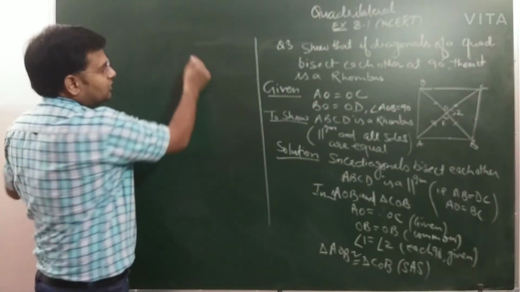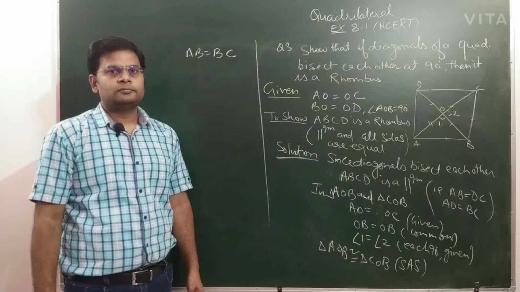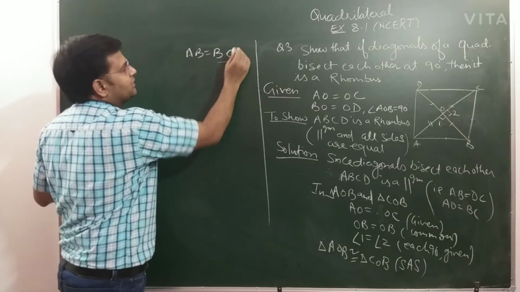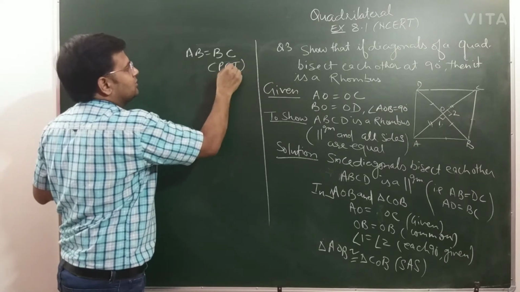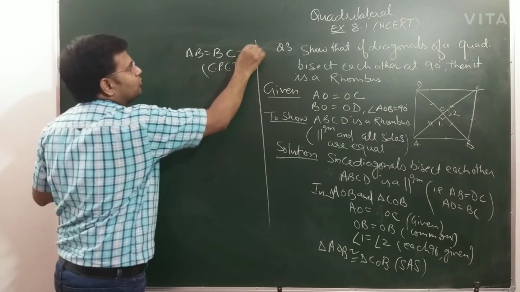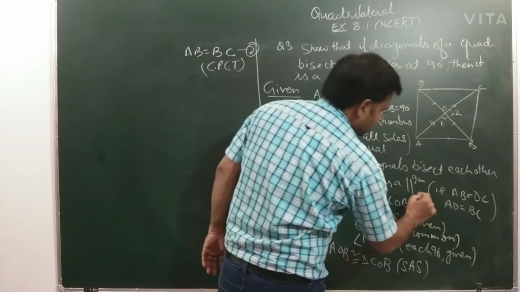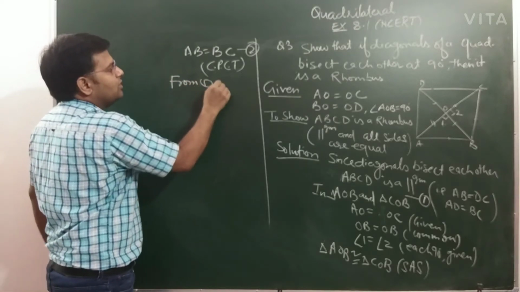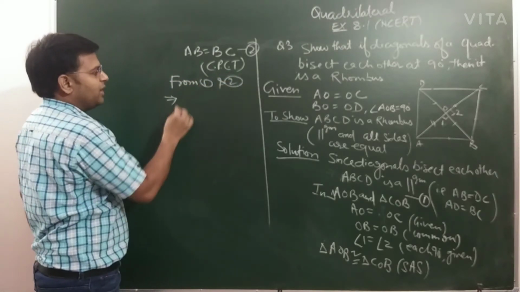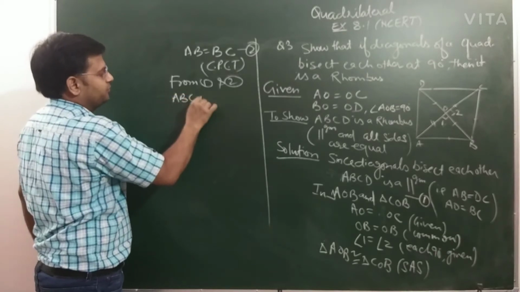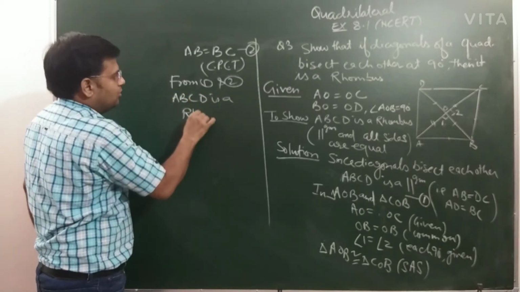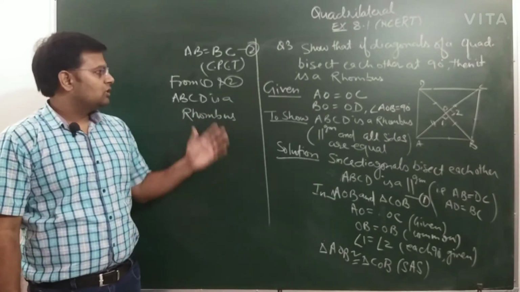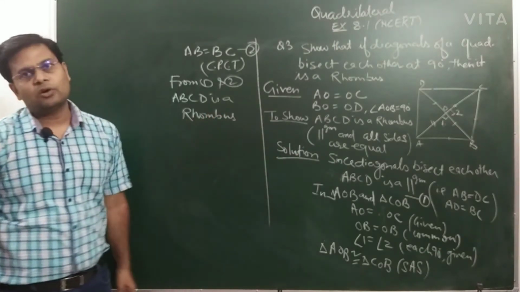Now next thing comes that AB equal to BC. It means you write this as CPCT and mark this equation number 2, and mark this as equation number 1, this one. So here you can say from 1 and 2, it implies ABCD is a rhombus. You have used the definition and the basic concepts, so this way you can show that ABCD is a rhombus.